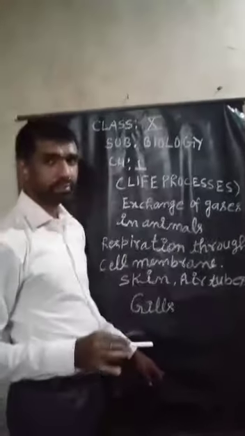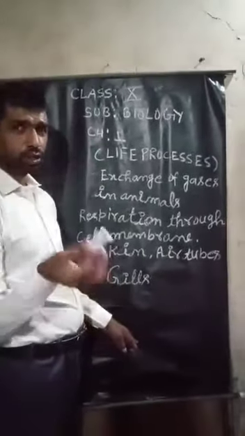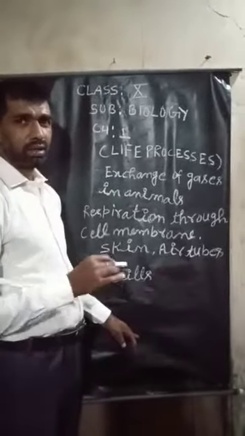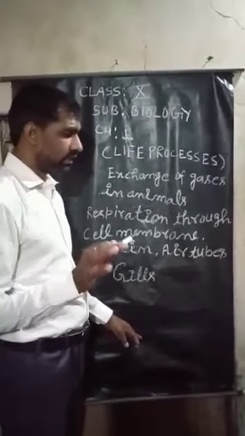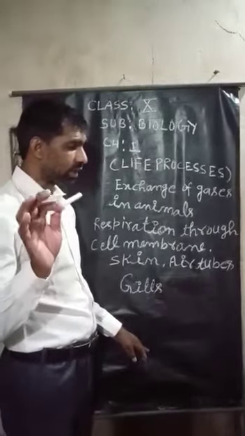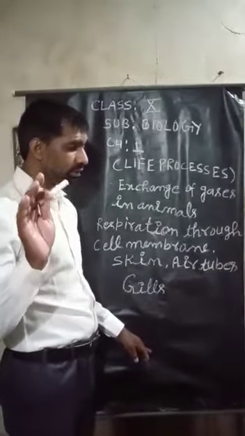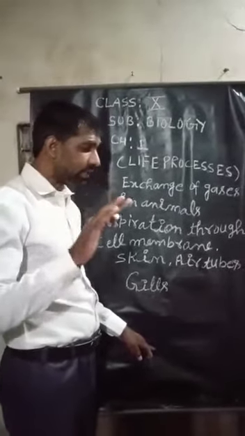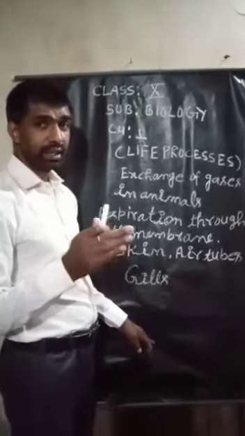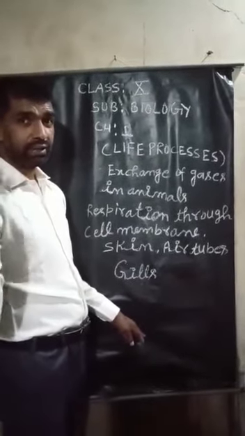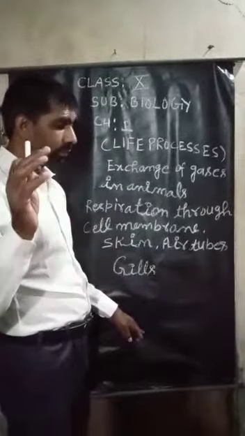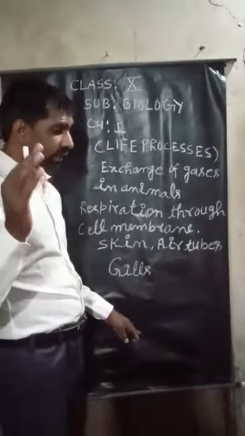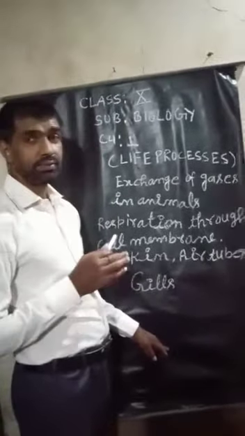in animals. So in the topic exchange of gases in animals, different animals have different organs for the uptake of oxygen from the atmosphere and release of carbon dioxide into the atmosphere.